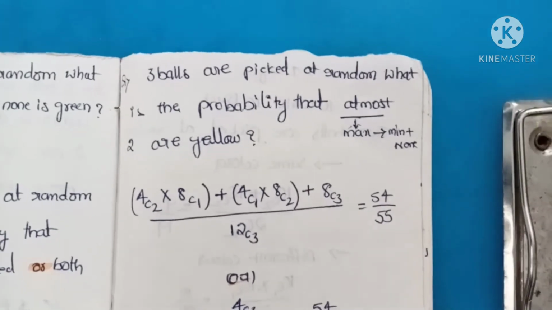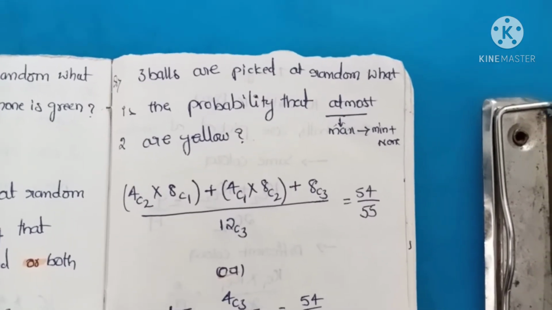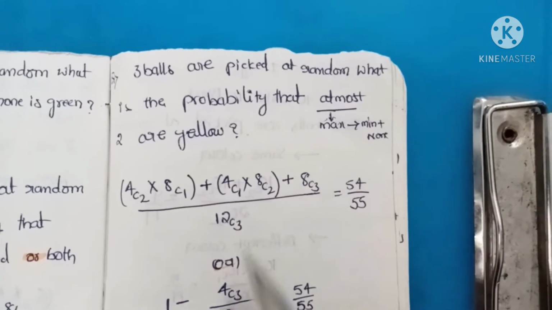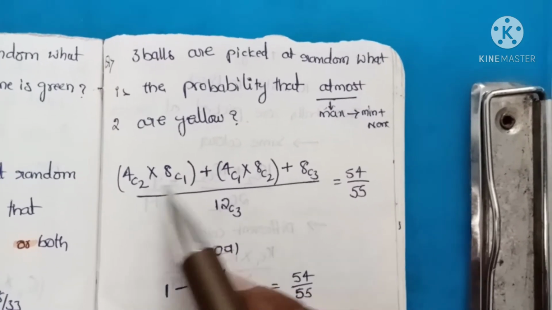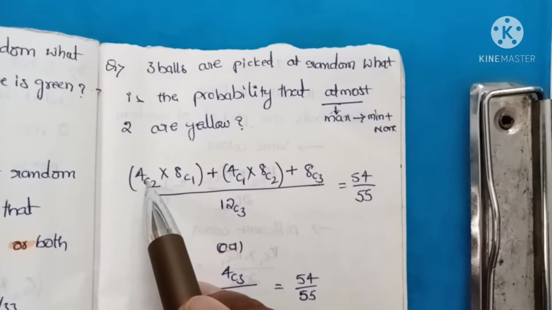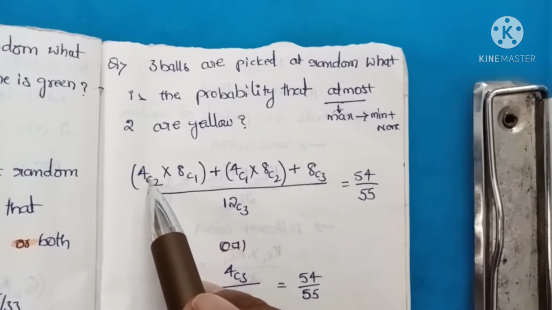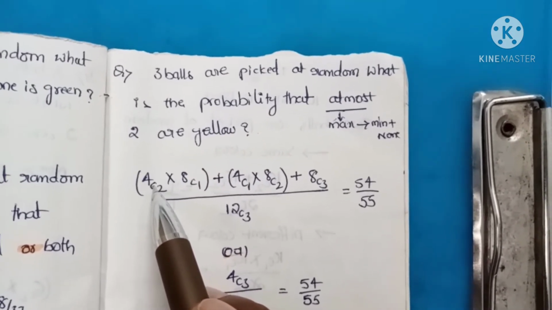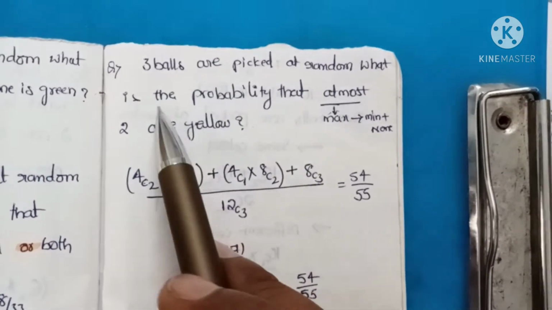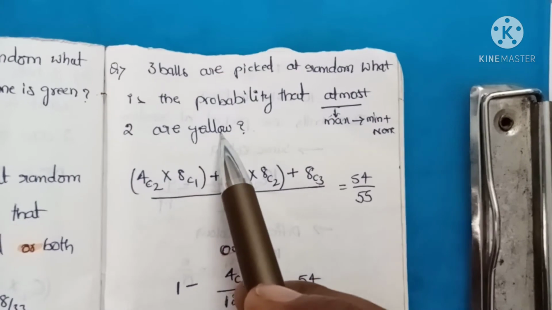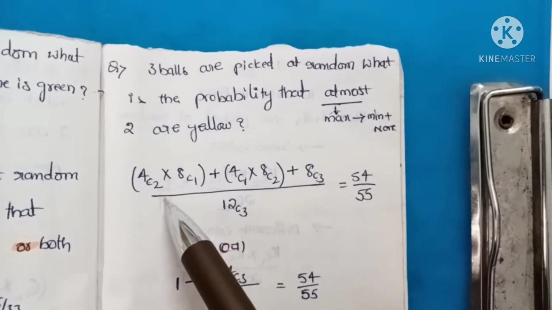3 balls are picked at random. What is the probability that at most 2 are yellow? At most 2 are yellow. That means 2 yellow, 1 yellow and none yellow. 4C2, we have totally 4 yellow balls, right? 6 red, 4 yellow, 2 green balls in a bag. 3 balls are picked at random. What is the probability that at most 2 are yellow? This will be the next question.